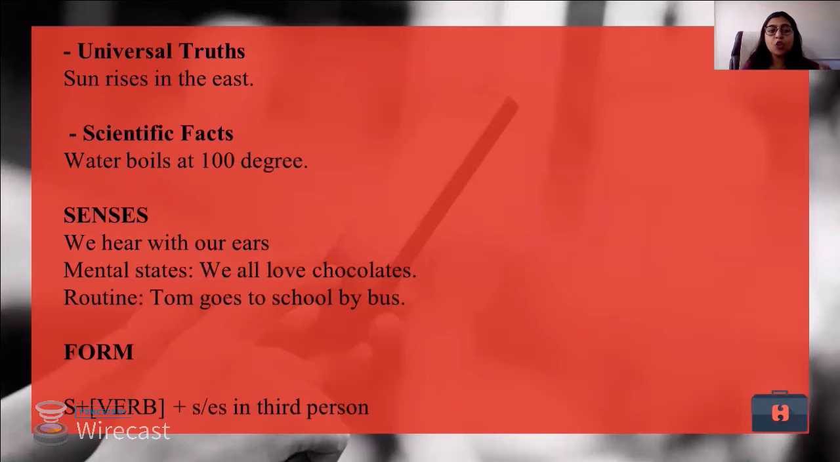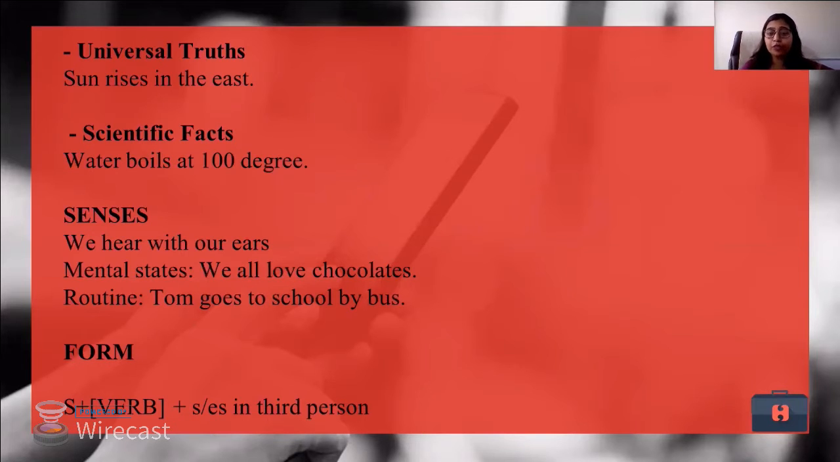Next aspect is universal truth. So when I say the sun rises in the east, I am not talking about something else, but I am talking about what the sun does every day. The sun rises in the east, not in the west. I cannot say the sun will rise tomorrow. Yes, it is a fact. It is a universal truth that it rises in the morning. It rises in the east. And when we are talking about such sentences, such aspects of life, we have to use simple present tense.